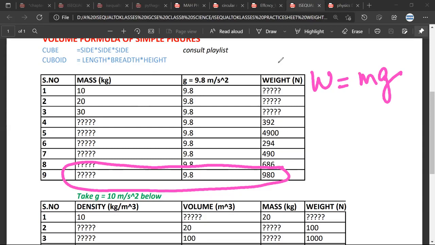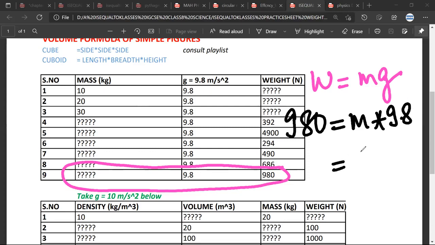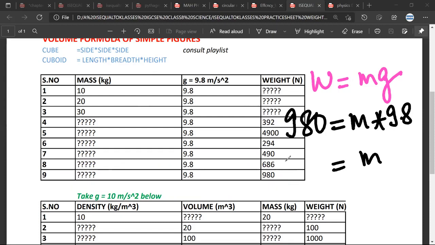What should I do next, Mr. Satya? So 980 upon 9.8. 980 is equal to mass into 9.8. Therefore, mass is equal to 980 upon 9.8. Mr. Satya, is it correct? Yes, sir.